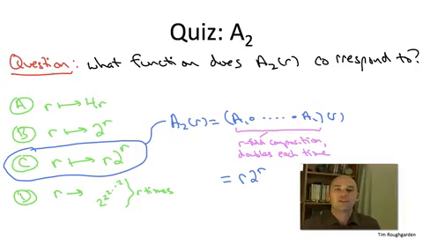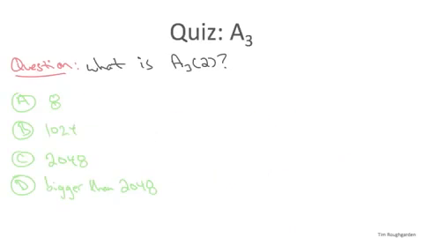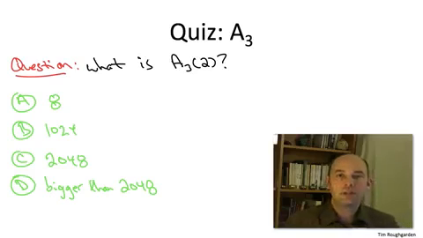So let's take it up a notch yet again. Let's bump up k to 3, and let's think about A3. But let's not yet think about exactly what A3 is as a function of r. Let's keep things simple. What is just A3 evaluated when r equals 2? So k equals 3, r equals 2. That's a number. What number is it? Okay, so the correct answer is the third one. It's 2048, also known as 2 to the 11th.